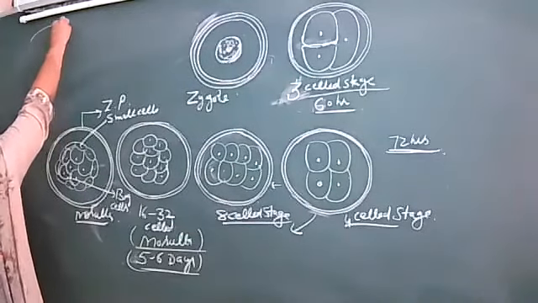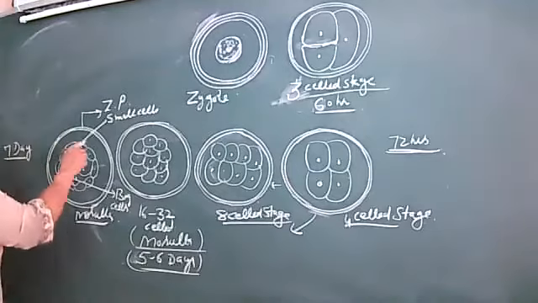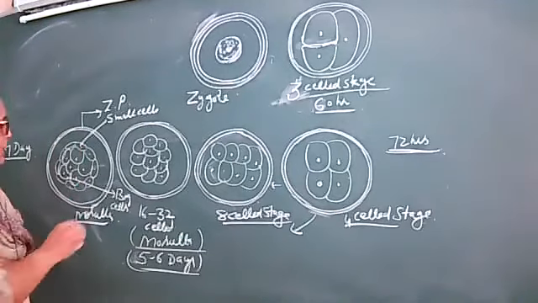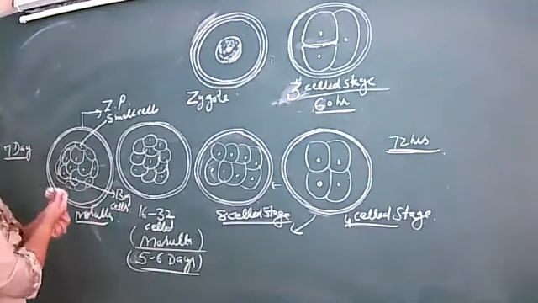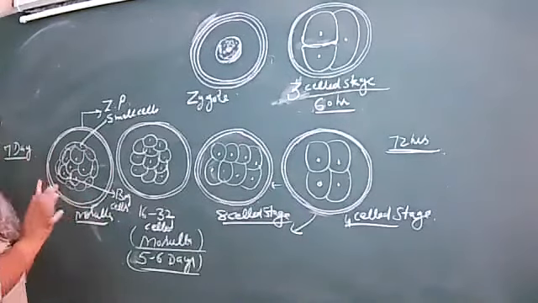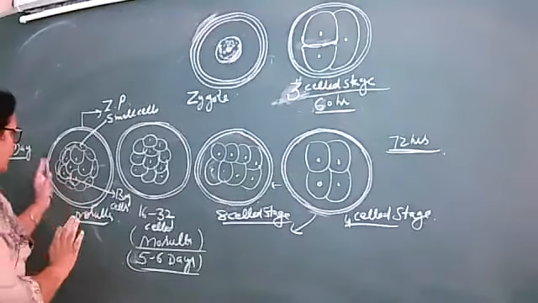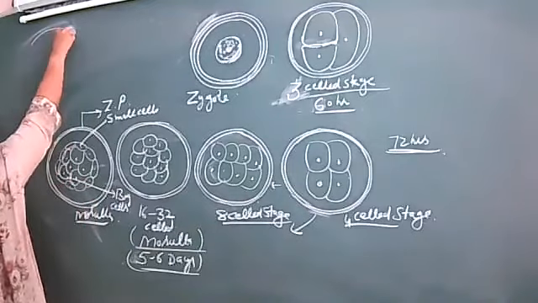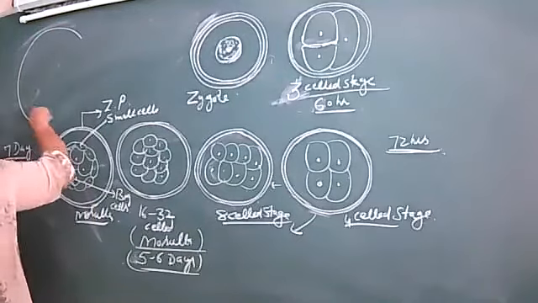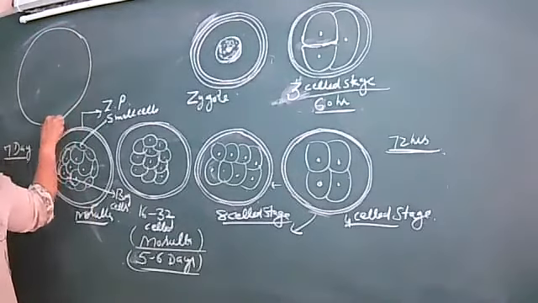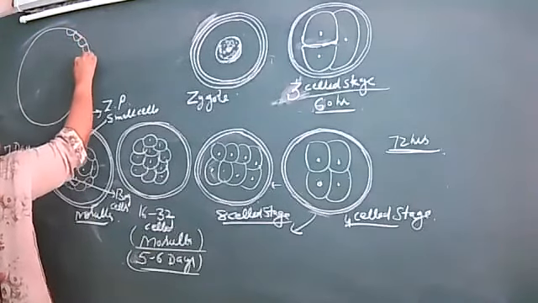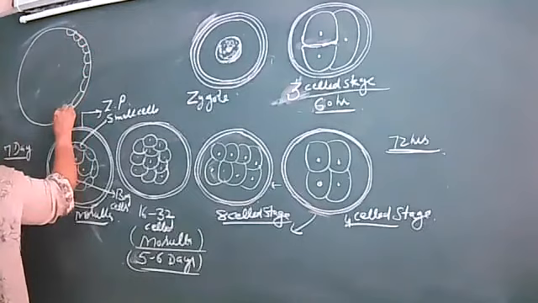So blastula won't have the zona pellucida now. The zona pellucida will be dissolved, and by the time this is also in the uterus, it will absorb the secretion and become big in size. And a vesicle will be formed. This is big size, and these are the outer cells.